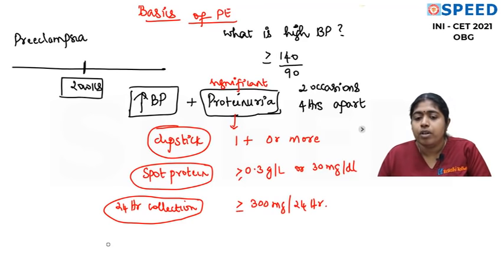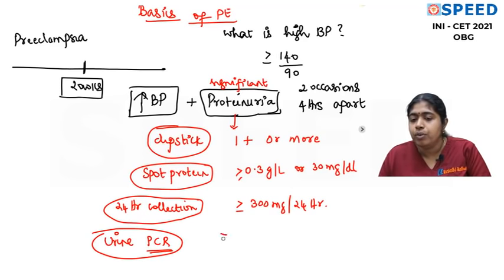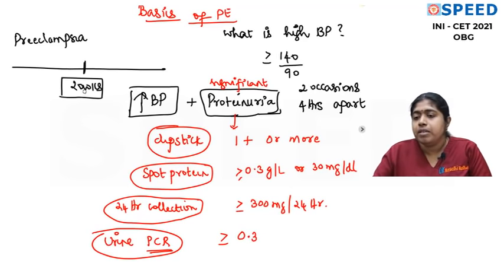And our latest, what we are doing, which you all should know, is urine protein creatinine ratio. Urine protein divided by urine creatinine, which we call as urine protein creatinine ratio, which shortly I am going to write urine PCR. Now, if this urine PCR is greater than or equal to 0.3, then you make a diagnosis of preeclampsia. Now, it's simple. A patient comes after 20 weeks, BP is 140/90, urine PCR is 0.3. We easily make a diagnosis of preeclampsia. So, I hope you understand this. Please make a note of this urine PCR.